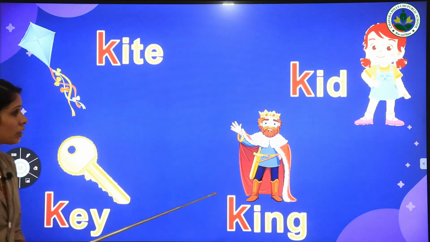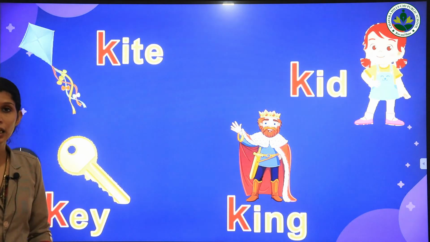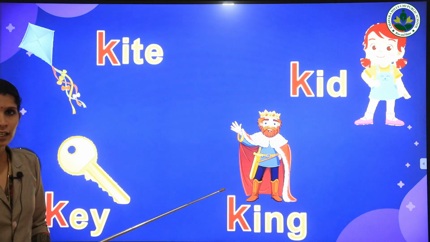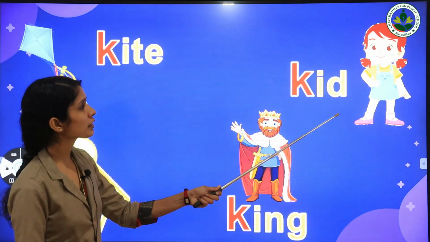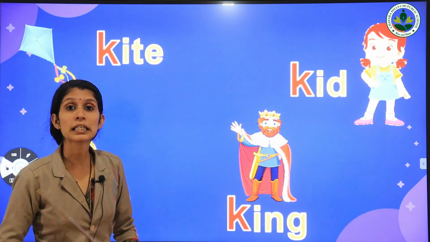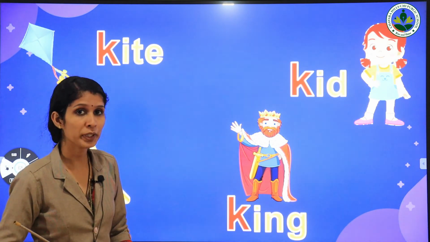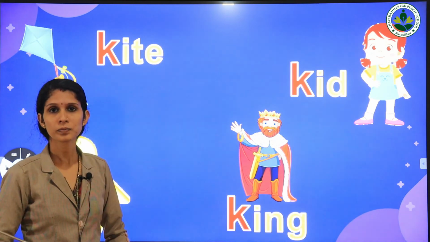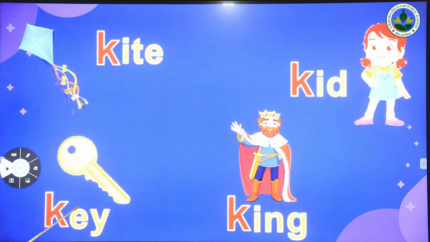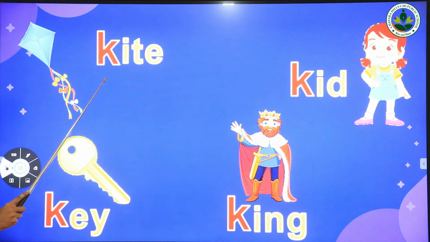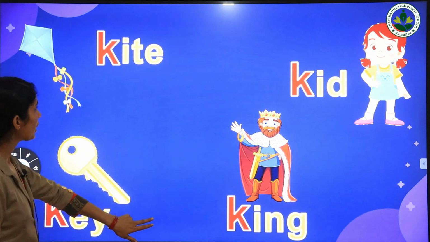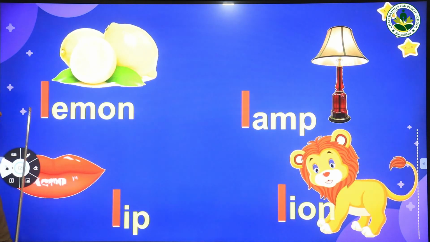And our next word starting with letter K is a king. Who is this? King. Once again, very good. And our last word starting with letter K is a kid. Who is this? Kid. Repeat after me. K is for kid. So these are the words starting with a letter K. All of you say aloud. Kite, key, king, kid.